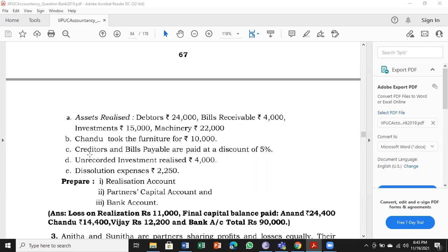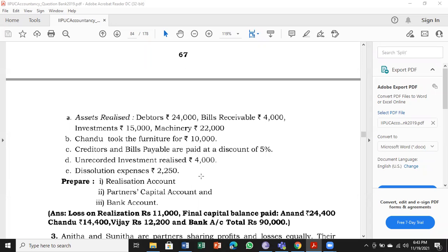Next, C, creditors and bills payable were paid at a discount of 5%. Remember, the discount applicable for both payment of creditors as well as payment of bills payable. Next, D, adjustment. Unrecorded investment realized 4,000. Unrecorded means which is not seen on the asset side of the balance sheet. So any asset realized, it is a cash coming into the business. So we have to record it.